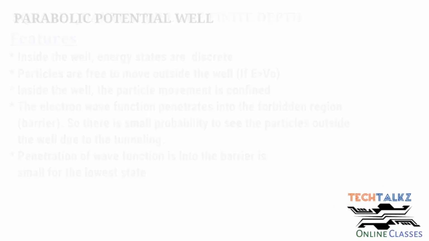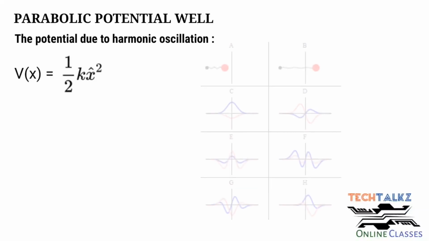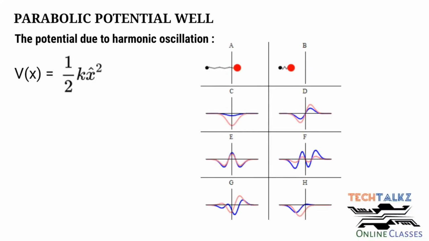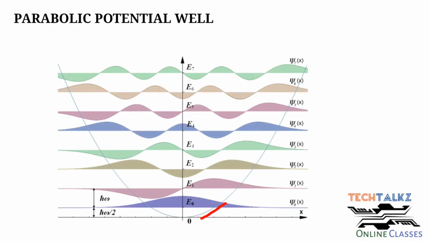And next one is parabolic potential well. We know that the potential due to harmonic oscillation is V of x is equal to half k x square. In simple harmonic motion, electrons oscillate under parabolic potential, and the plot of this potential energy is parabolic in shape. So in nanoelectronics, if we apply magnetic field to quantum well structures, it will produce parabolic potential.